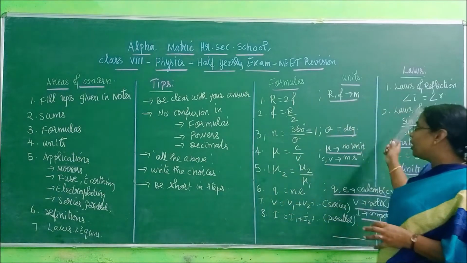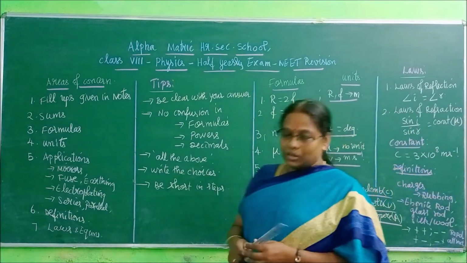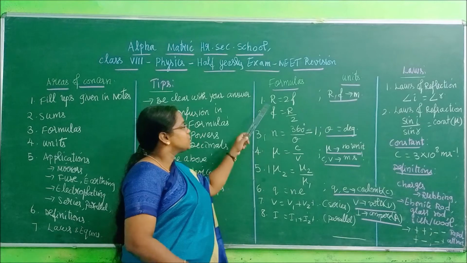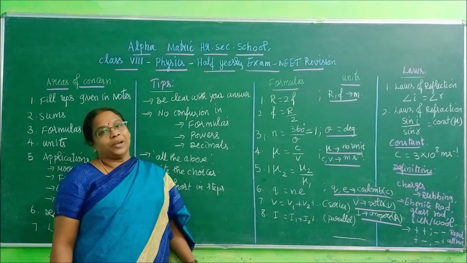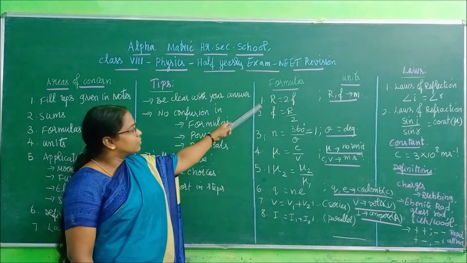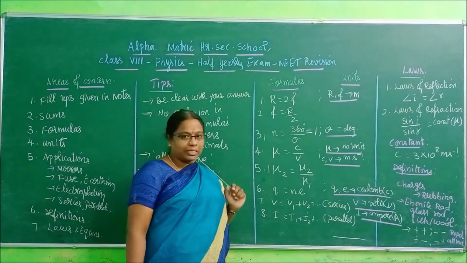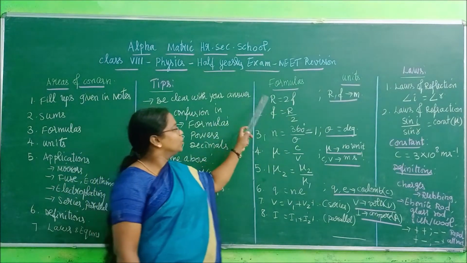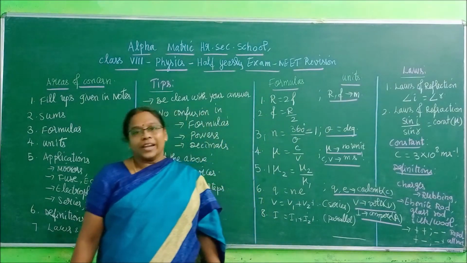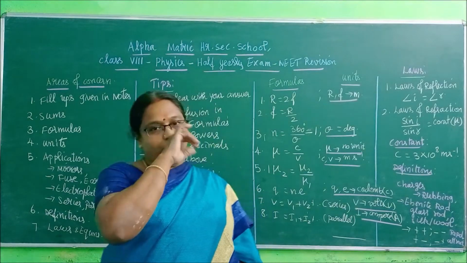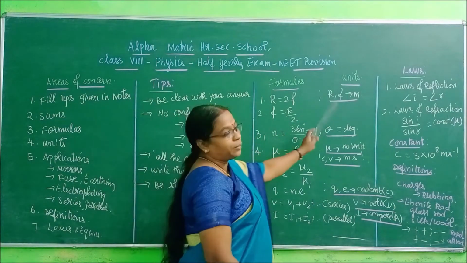Now, what are the formulas we have learned in our syllabus? Right. First, we learned this formula: R is equal to 2F, F is equal to R by 2. R is the radius of curvature and F is the focal length. And we have the unit for R and F to be meter. What is R? Radius of curvature, and F is focal length. What is its unit? Meter.